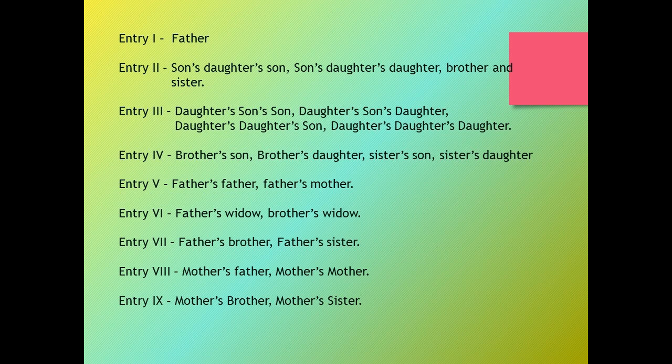In entry 2, son's daughter's son, son's daughter's daughter, brother and sisters are the heirs. In this entry, if there is any brother or sister by full blood, the brother or sister by half blood is excluded, and when there is no brother or sister by full blood, the brother or sister by half blood inherits the property of an intestate under Section 18.